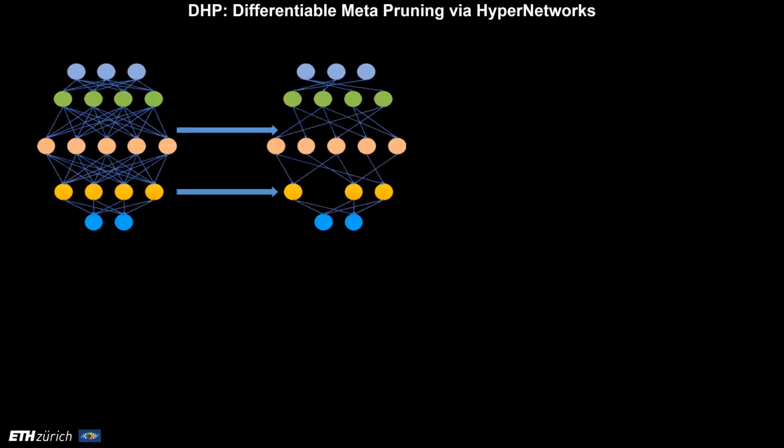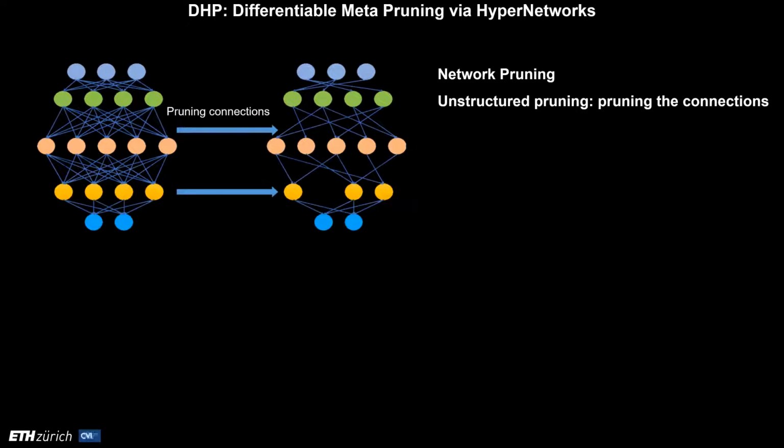So, in order to solve this problem, pruning has become the workhorse for network compression, which aims at a lightweight and efficient model for fast inference. Network pruning methods can be classified into two categories, including unstructured pruning and structured pruning. Unstructured pruning prunes the individual connection between neurons, while structured pruning prunes the whole neurons.